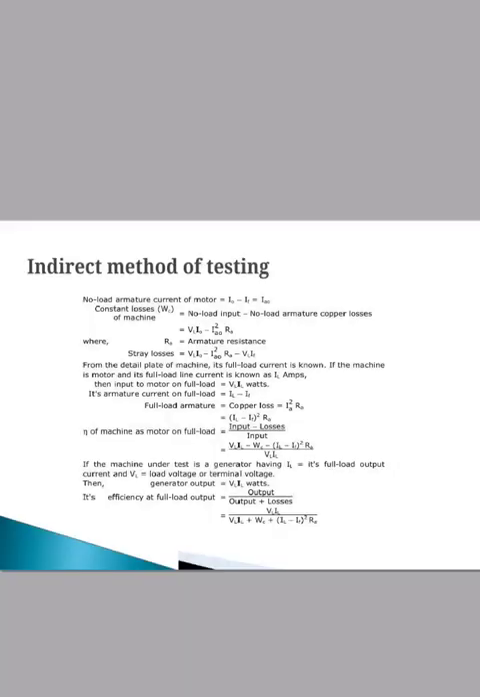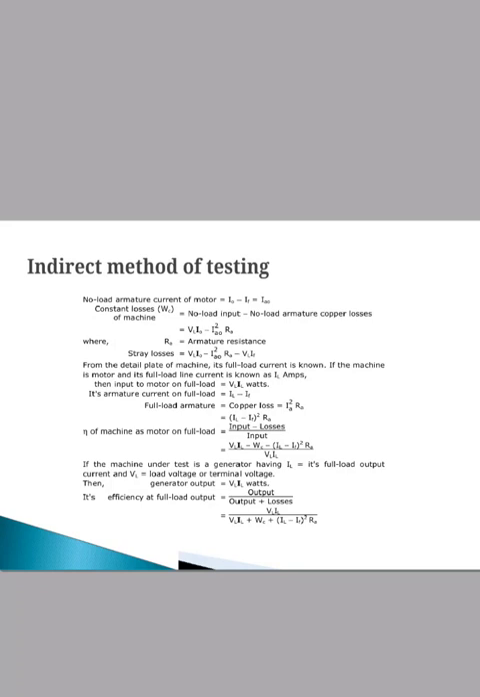Then we have to consider the second case. If the machine is a motor, its full load line current is indicated by IL ampere. Its armature current on full load is IL minus IF. Full load armature copper losses is equal to Ia square into RA, or given by (IL minus IF) whole square into RA.